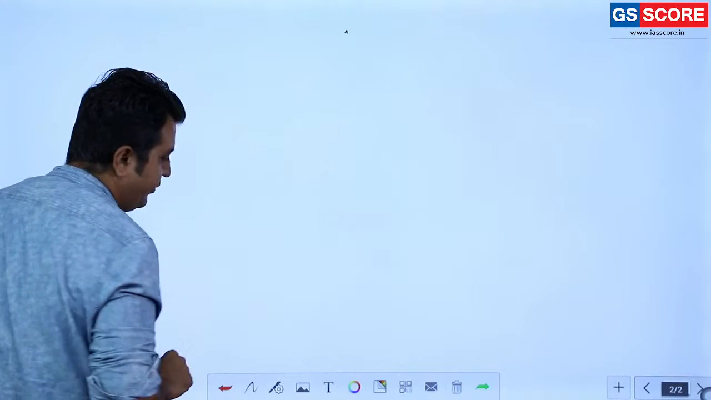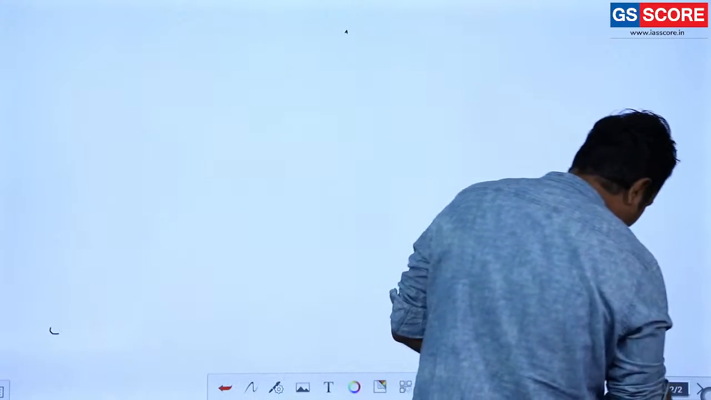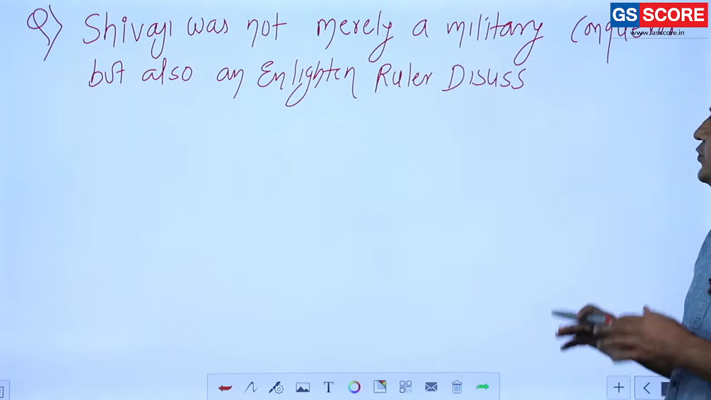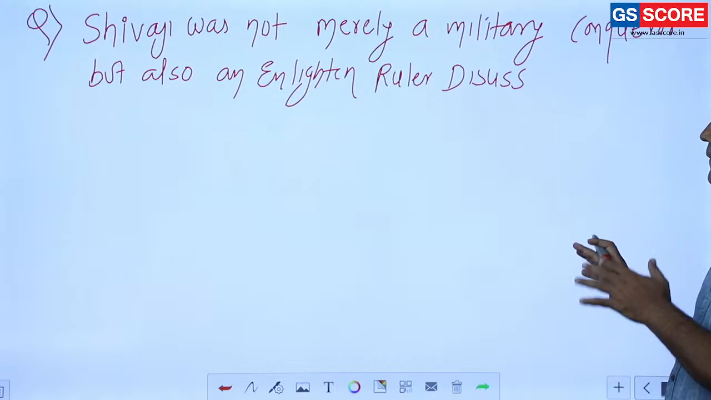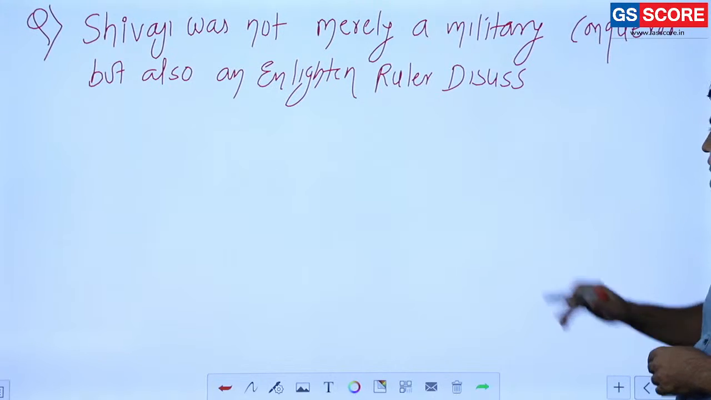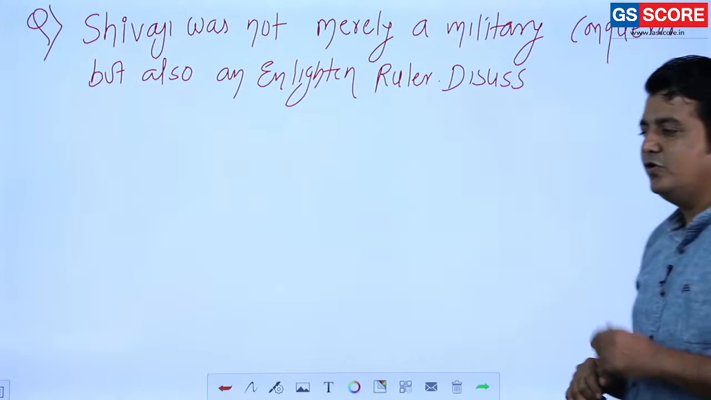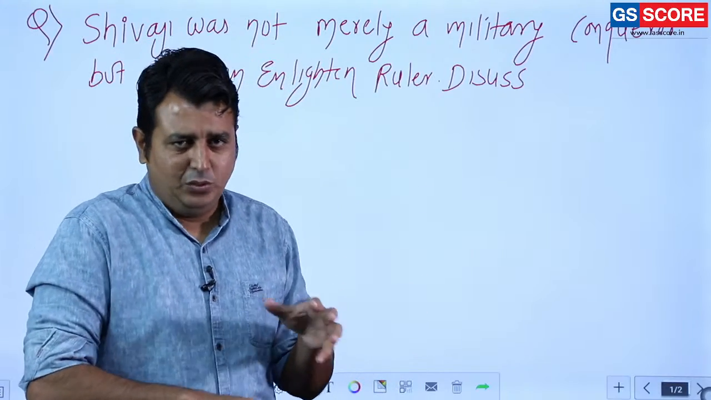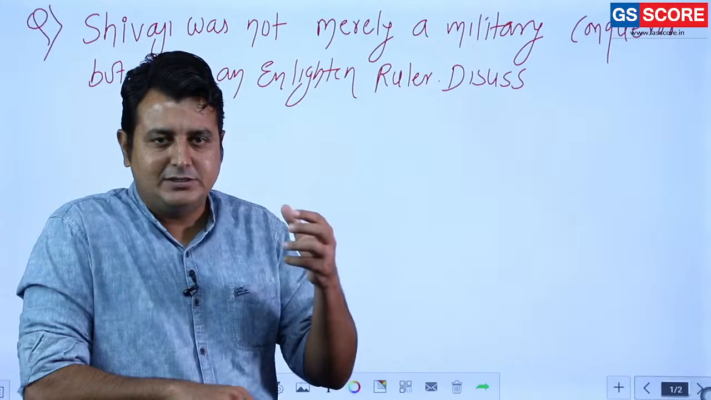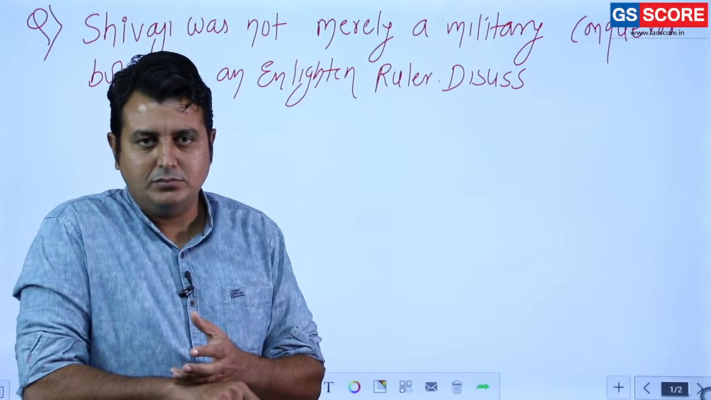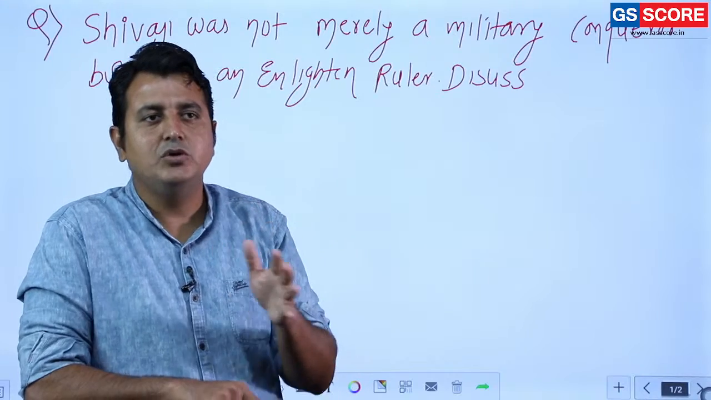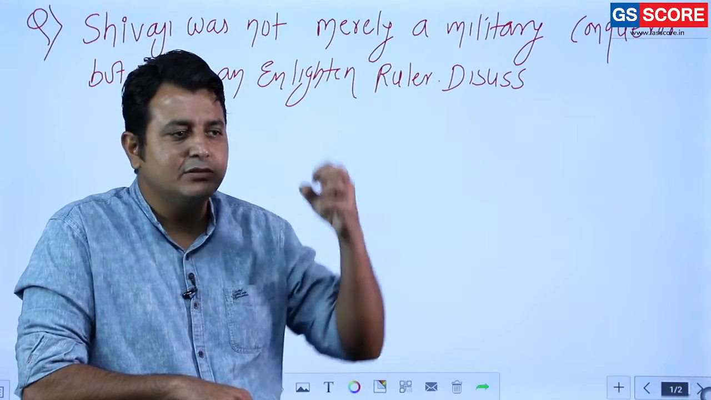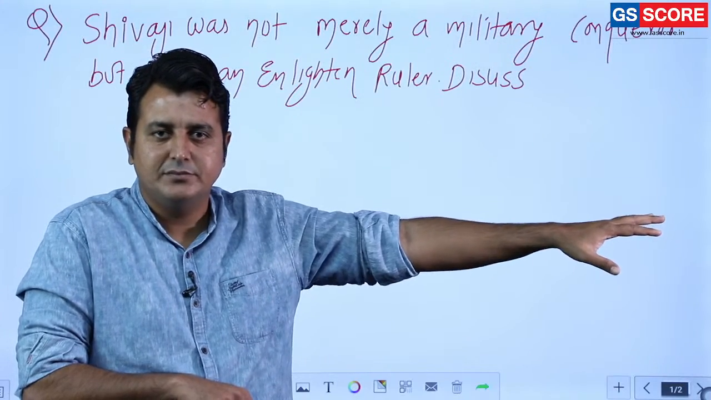Okay, now we are going to discuss the question which was asked in the examination: Shivaji was not merely a military conqueror but also an enlightened ruler. Discuss. First of all, do you agree with this view? Military conqueror means just conquering the state without any intention or any establishment of administration. It is the idea of a conqueror, what we used to call Sikandar, Alexander the Great. Military conqueror, just go and conquer the states.